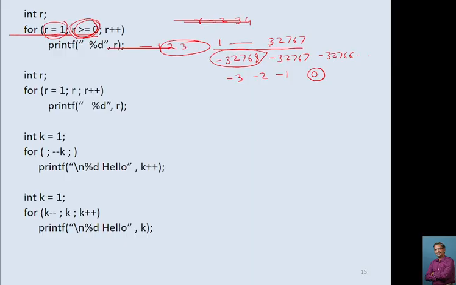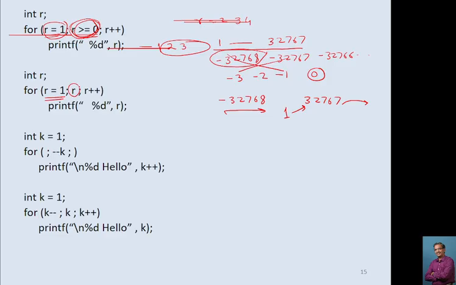So it will print from 1 to 32767. And when it becomes +1, because the range of an integer variable is -32768 to +32767, so it will start from 1, it will go up to 32767, and when you try to go beyond this it will start taking negative values and it becomes -32768. And when it comes here, r is greater than 0, no, it is less than 0, it will come out of the loop. My mistake, it won't go here. So this will print 1 to 32767 here. r is equal to 1.